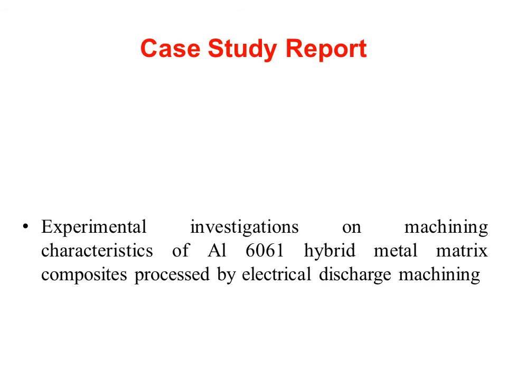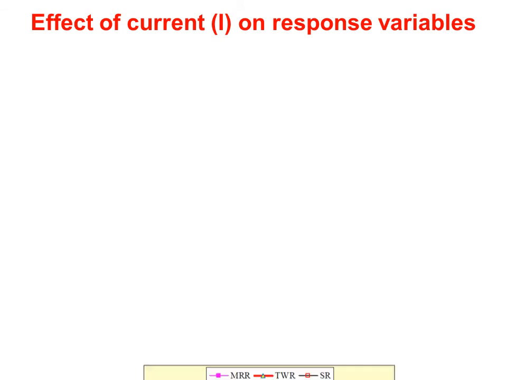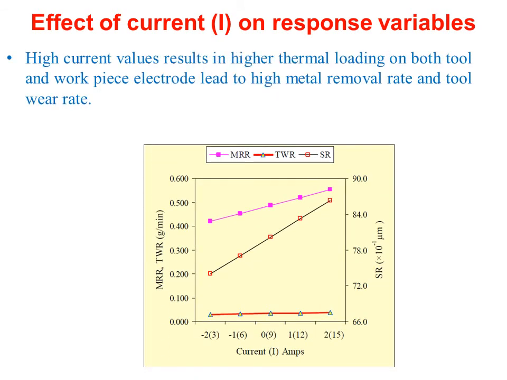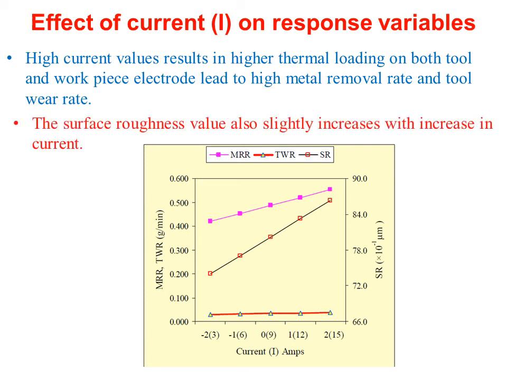Case study report: experimental investigation on machining characteristics of AL6061 hybrid metal matrix composites produced by the EDM machining process. Effect of current on response variables. From this particular diagram we understand that high current values result in high thermal loading on both tool and workpiece electrode, leading to high material removal rate and tool wear rate. The surface roughness value also slightly increases with increase in current.